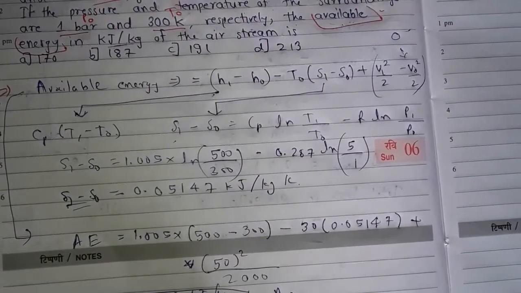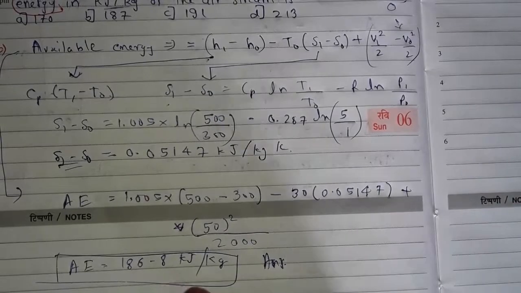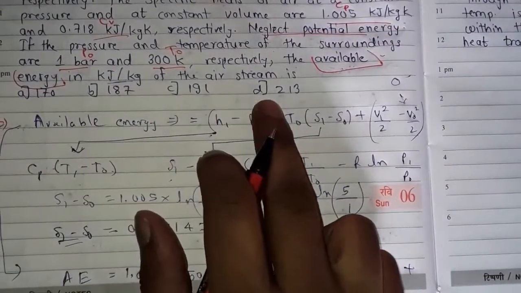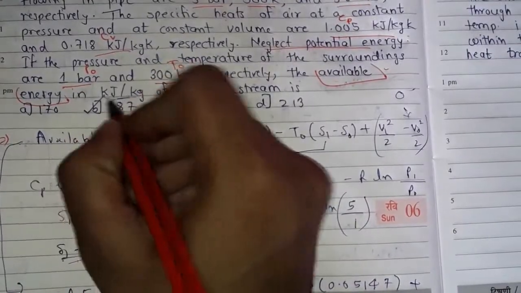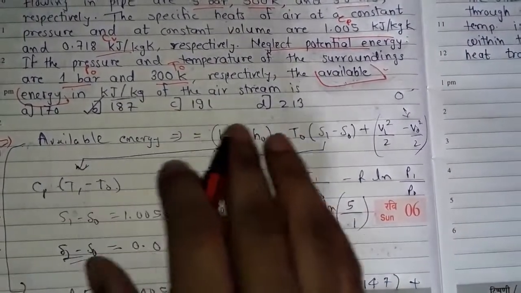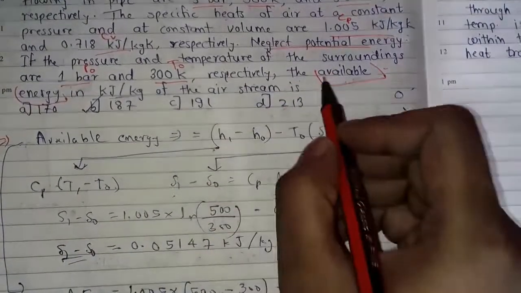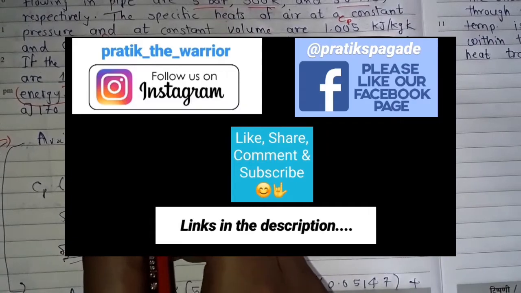So the nearest answer to this in the given options is 187 kilojoule per kg. So friends, the answer for this question is that the available energy is 187 kilojoule per kg.